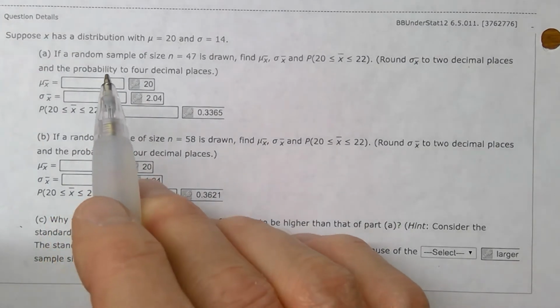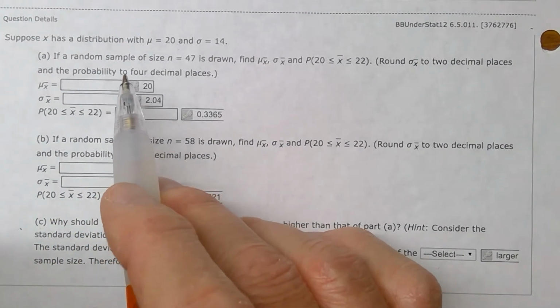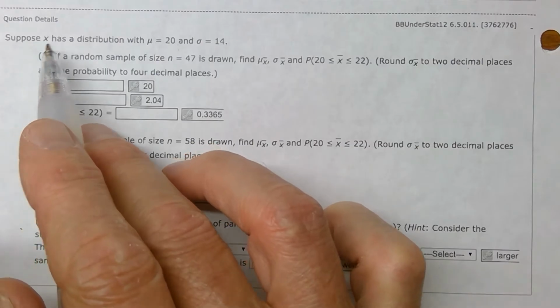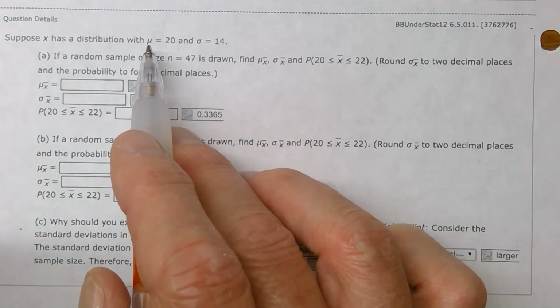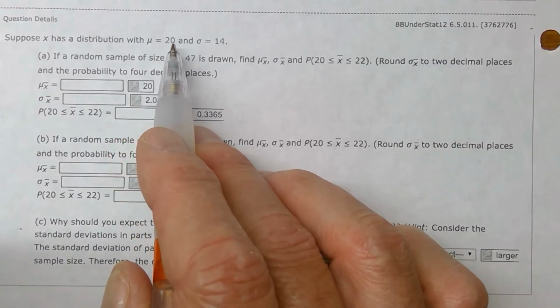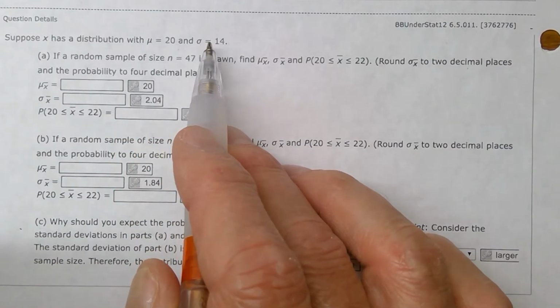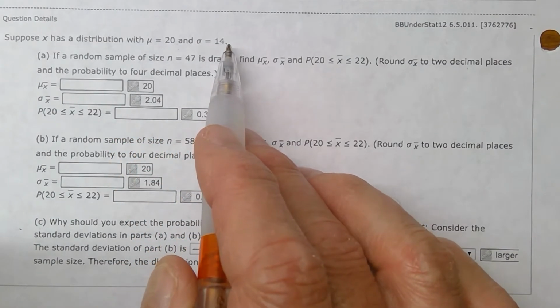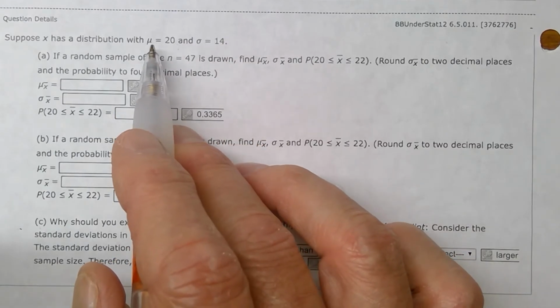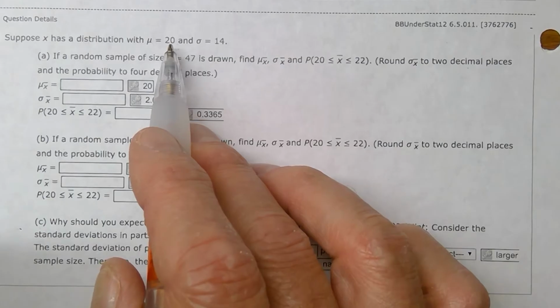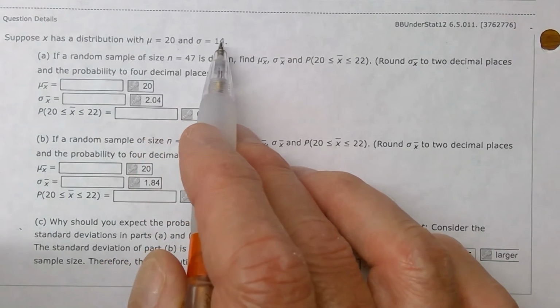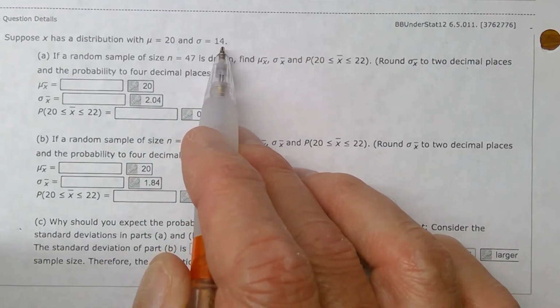So starting with this problem here, which is a pretty simple word problem. We don't really have a story up here in the sentence. We're just given that the population average is believed to be 20 and the standard deviation is believed to be 14. So I'm just going to make up my own story. We believe that these bags of cookies weigh 20 ounces, give or take 14 ounces either way.